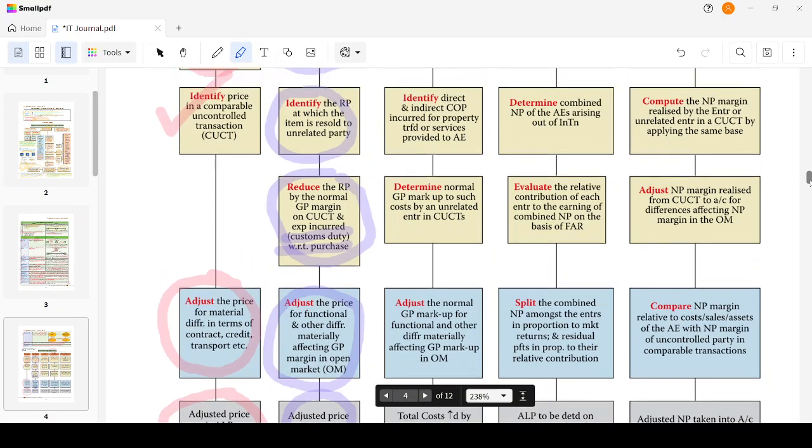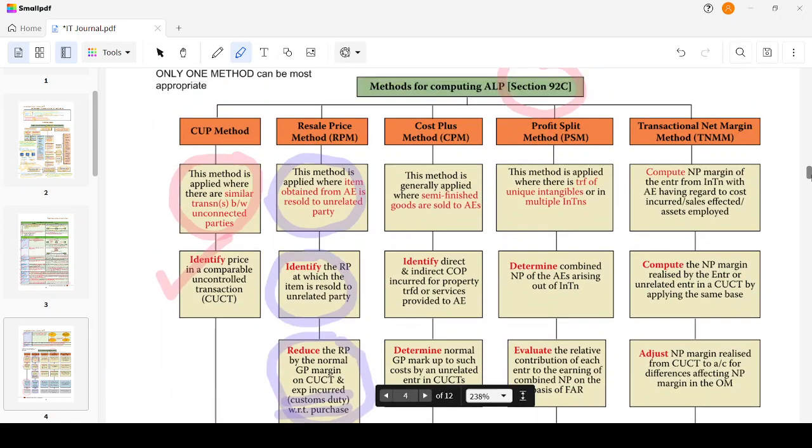Let's revise the principle again. Identify the resale price at which the item is sold to an unrelated party. Reduce the resale price by the normal gross profit margin on comparable uncontrolled transactions and expenses incurred such as customs duty with respect to the purchase. Adjust the price for functional or other differences materially affecting the gross profit margin in the open market. Adjusted price would be known as ALP.